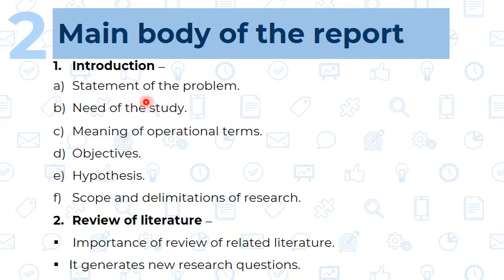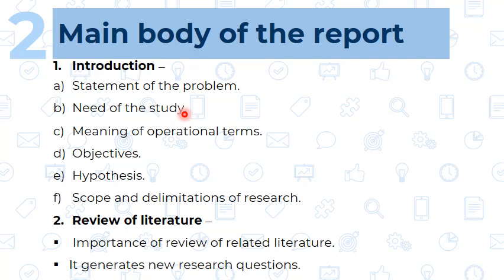So here into the introduction part we are going to set this hypothesis for the testing, and after that we are going to mention the scope and delimitations of the research, means what is going to be the scope of this research, or we can say the importance, and what are the delimitations, means what are the limitations, means how it is restricted to a certain area. That also we are going to mention into the introduction part of this research. So into the introduction chapter we are going to have these 6 stages. With this we are going to make the complete introduction of the research problem.